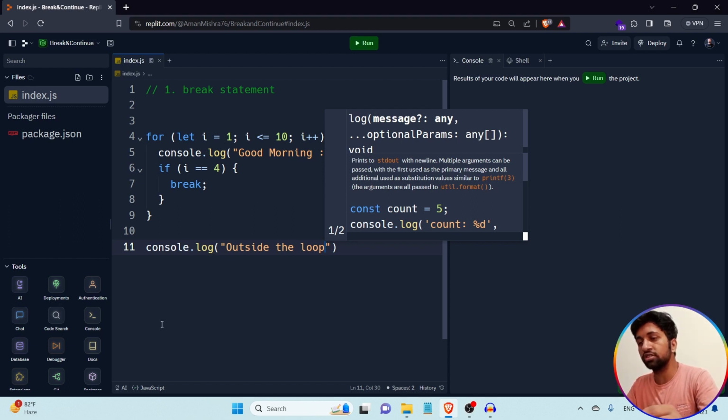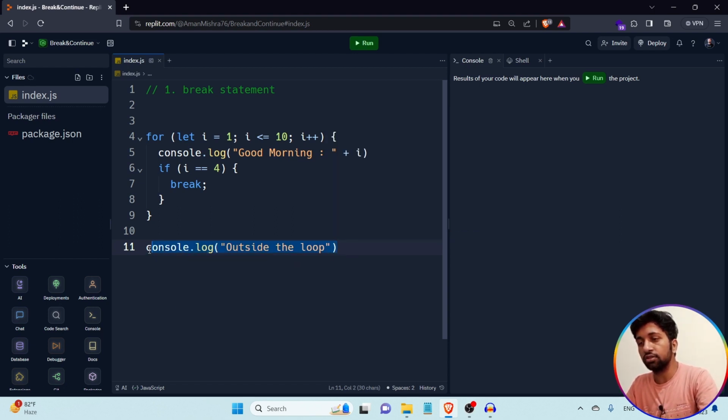You are able to see in this example that I'm simply writing a console.log outside the for loop. In the for loop, I'm printing good morning for each and every iteration till 10. But I'm writing here that if the value of variable i becomes 4, at that time I hit the break statement.